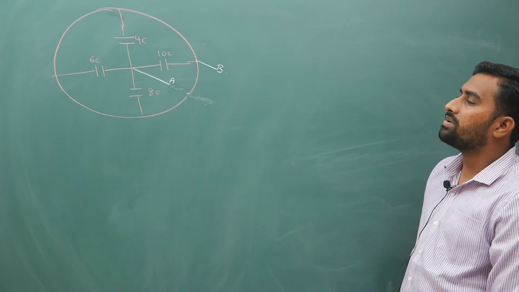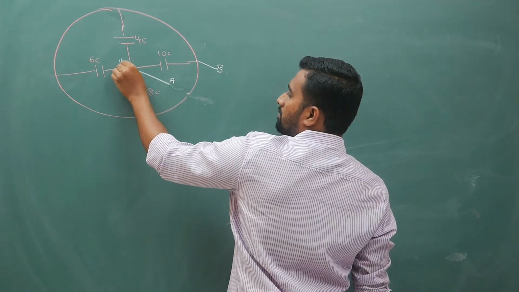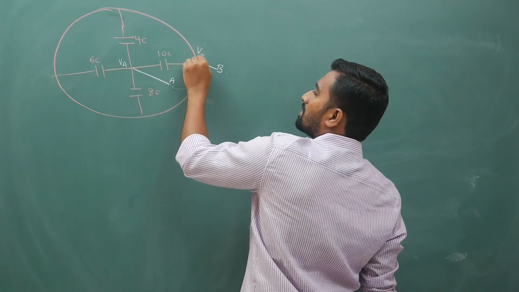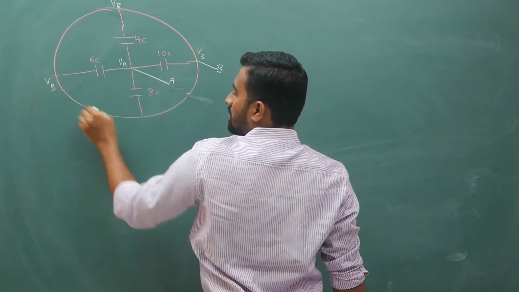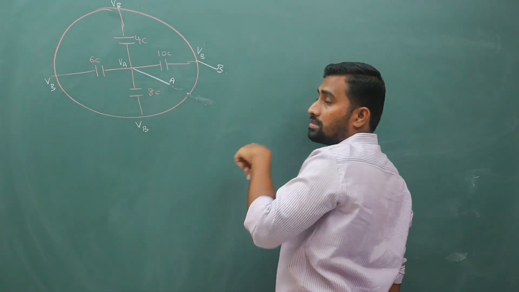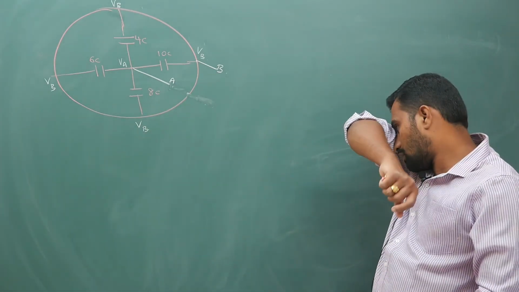Now this question appears complicated, but it is simple. If you mark the potential as VA here, and if you mark the potential as VB, everywhere on this outer edge your potential is VB only. So if your potential is VB, your potential difference is the same for all these.